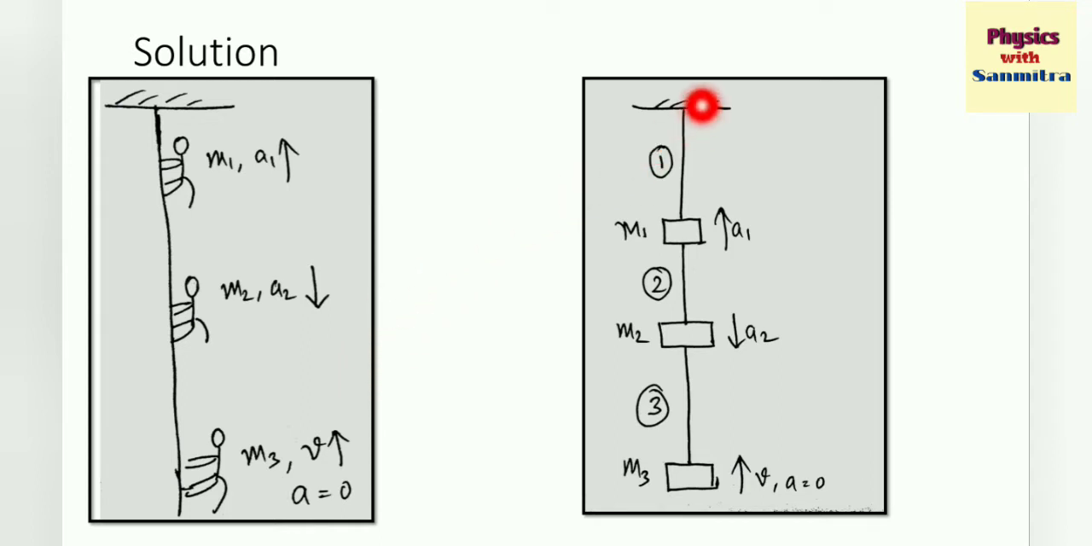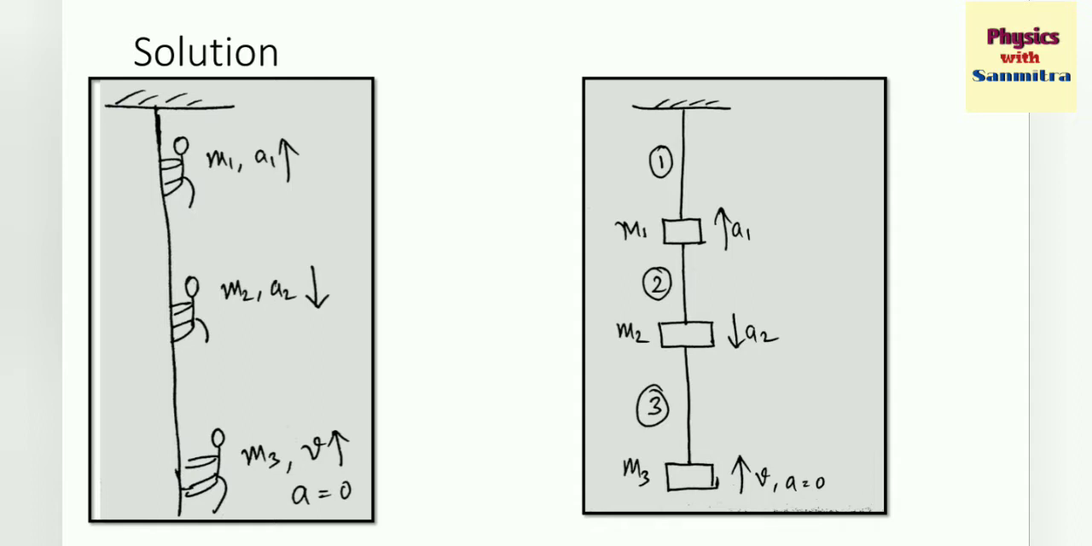Now look here, I am replacing each monkey with a block for simplicity of representation. Here also a block and here also a block. Now I am representing the section of the string between the first monkey and the support as 1, between the first monkey and the second monkey as 2, and between the second and third monkey as 3. Now understand one thing.